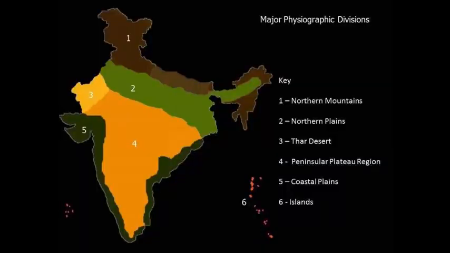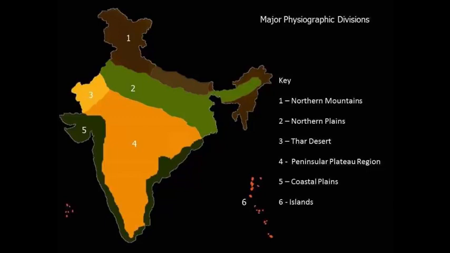So if you look at this map, on top we have the northern mountains, and then slowly we have the northern plains, and then we go on to the west side, we have the desert, that is Rajasthan, which is also called the Thar Desert. Go in the middle in that fourth category where the orangish area is, that's the peninsular plateau. So most of the plateaus and ranges are here.